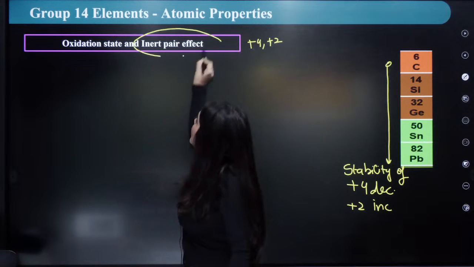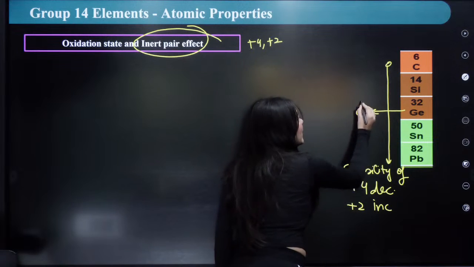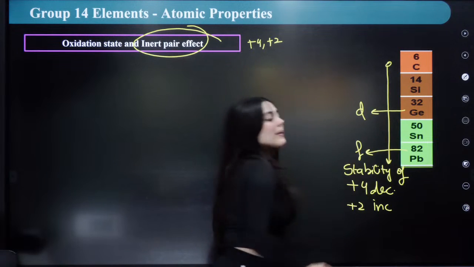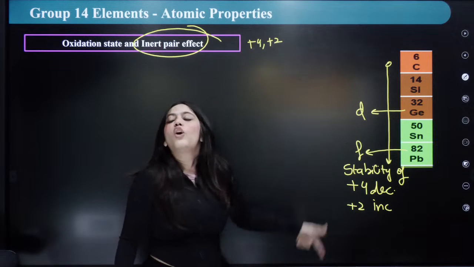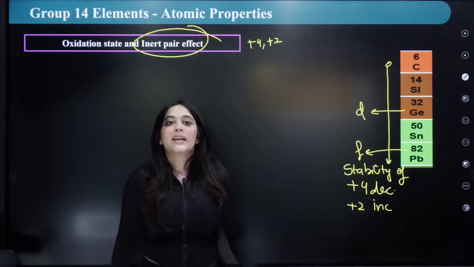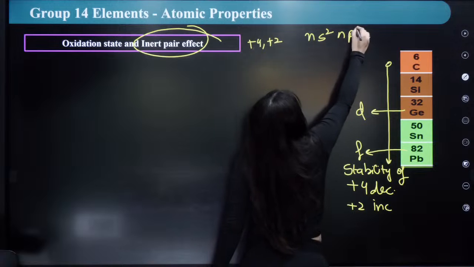I just discussed with you what the inert pair effect is, because d orbitals from here and f orbitals from here are introduced, right? So due to the d and f orbitals, what actually happens? The configuration was ns2 np2.